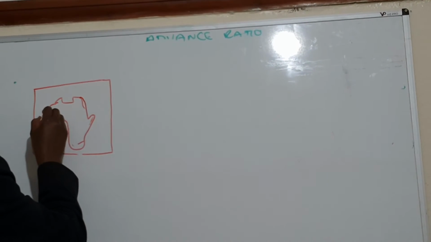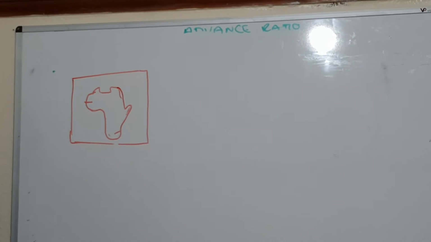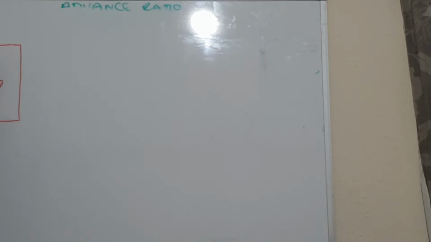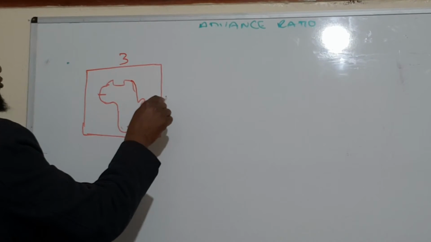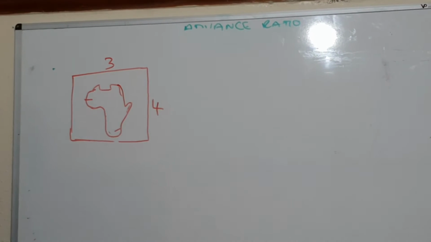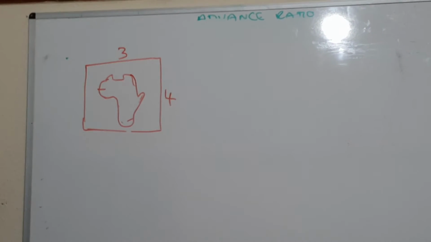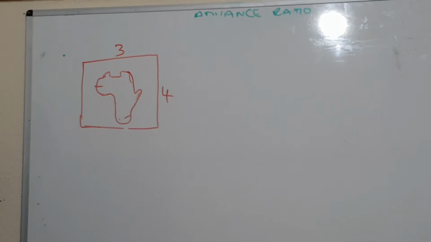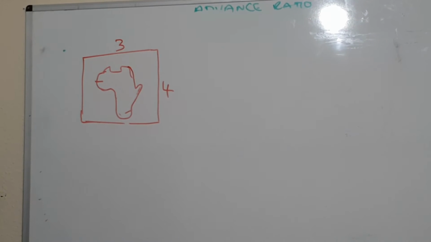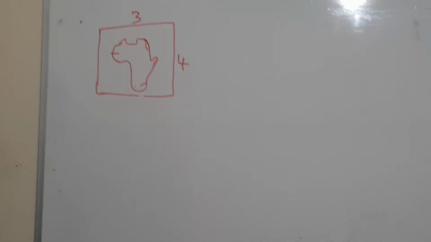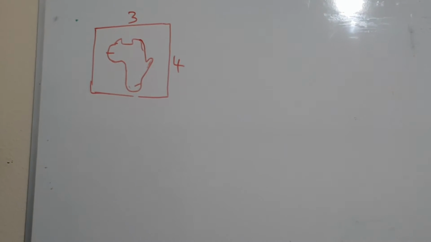Now I can't even draw, and Gambia is there. But let's say this is just 3 meters by 4 meters. So you know that Africa cannot fit on paper. You know that? Africa is very big. But you put it on the paper, and anybody who sees it knows that this is just a picture. Okay? It doesn't represent the actual size of Africa.